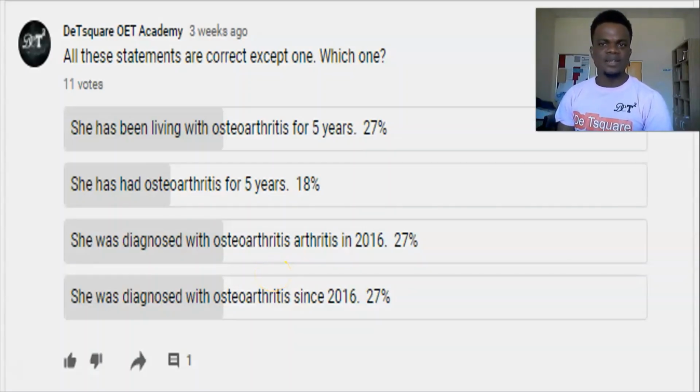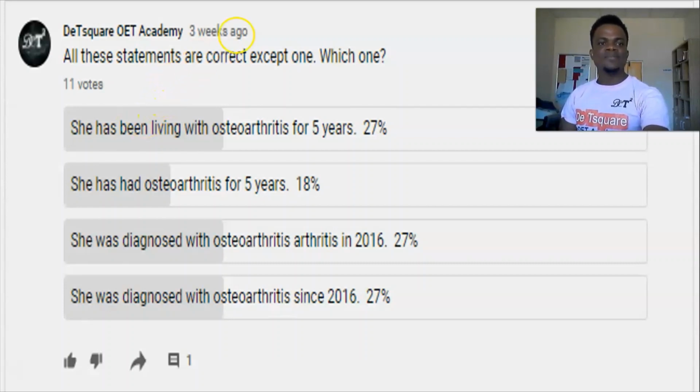All right, let's look at another question that I released on the same topic 3 weeks ago. Now look at this question. All these statements are correct except one. If you look at the first option, she has been living with osteoarthritis for 5 years. Now, "has been living with" is a present perfect continuous tense, or present perfect progressive tense. It started in the past, is still present, and is still continuing.